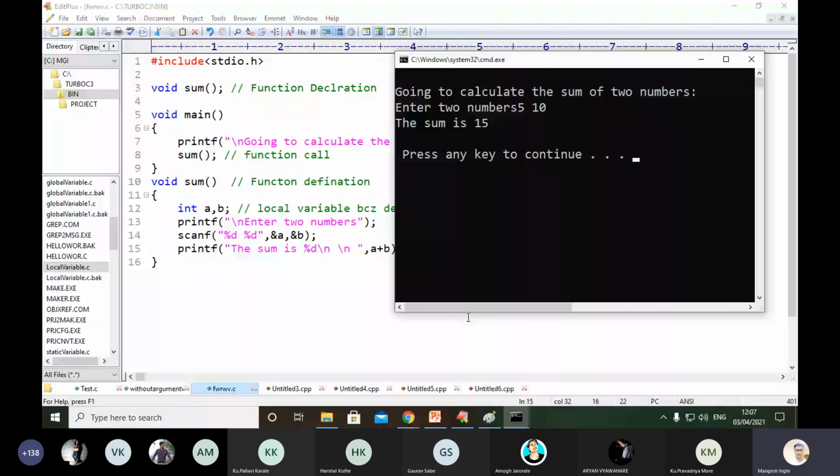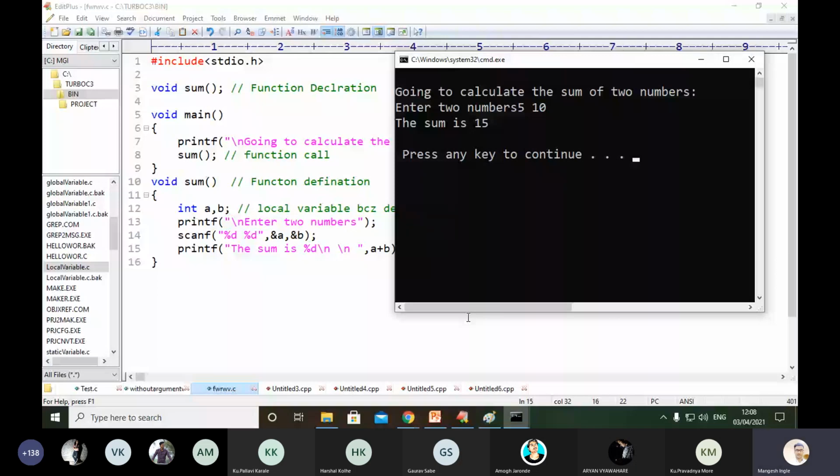If your function does not carry any parameter list, we call it a function without parameters, right? Okay, fine. Is it clear, guys? Do you have any query in that program?